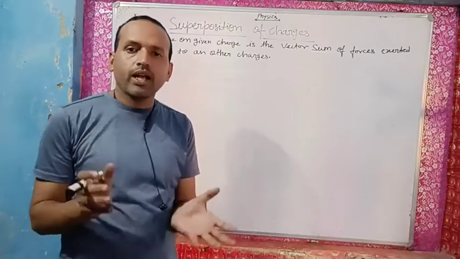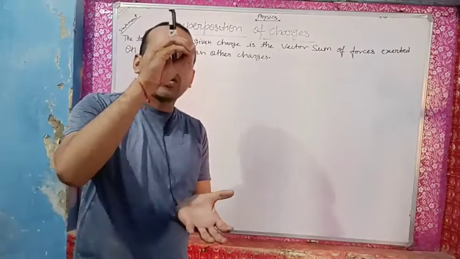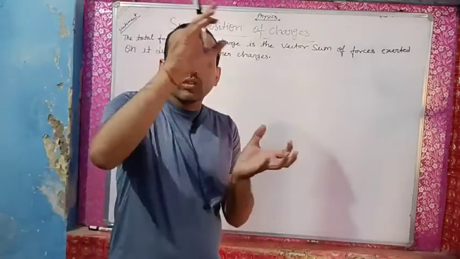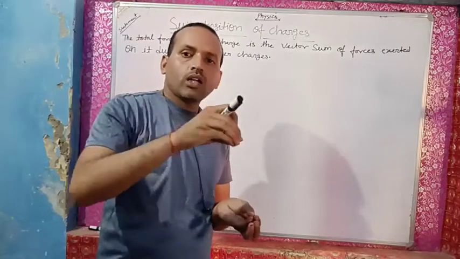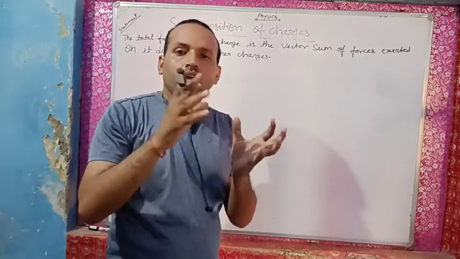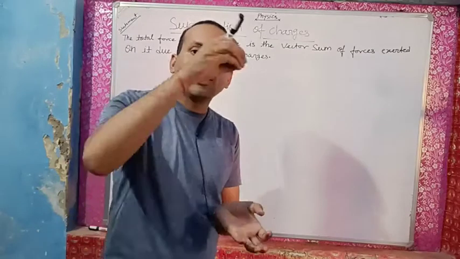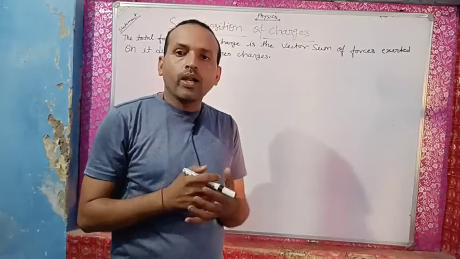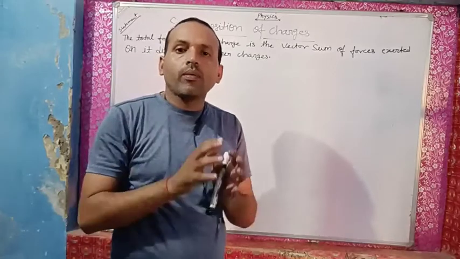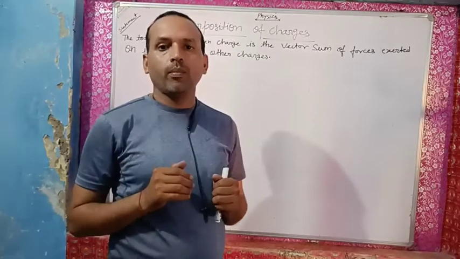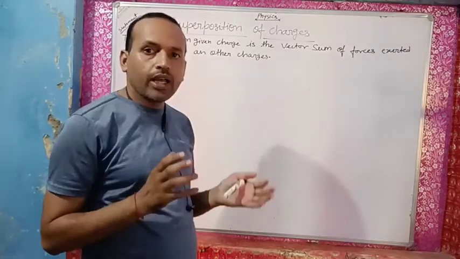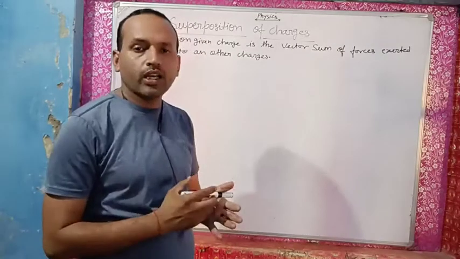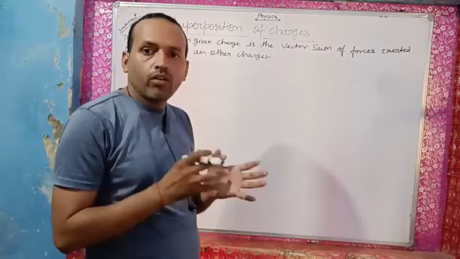It means that, my dear students, if there is a charge somewhere and many charges around it, then on that specific charge there are lots of forces exerted, and we have to find the total vector sum of those forces. So we have to understand it by the diagram. I am going to make a diagram and you have to understand it very thoroughly.